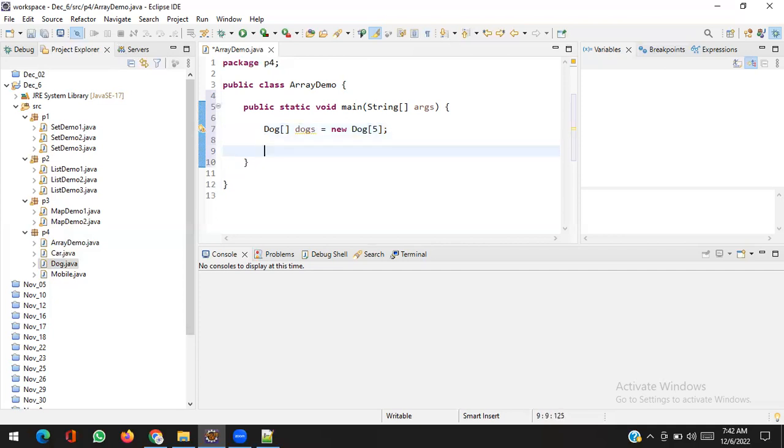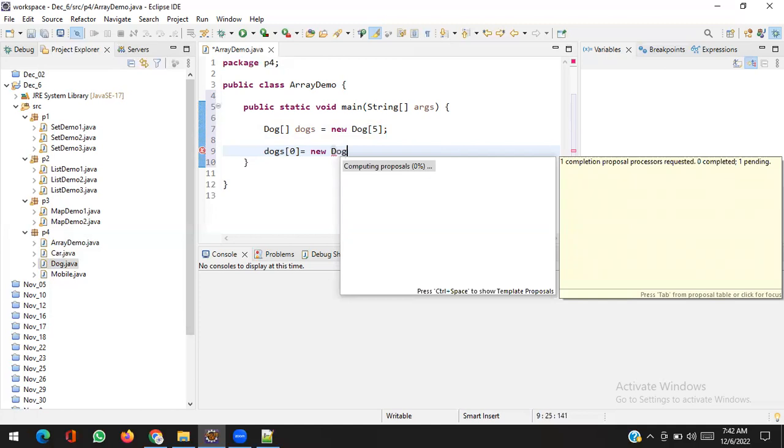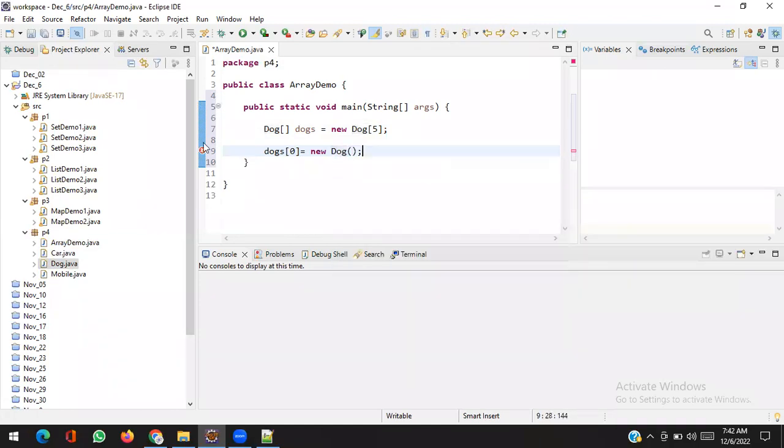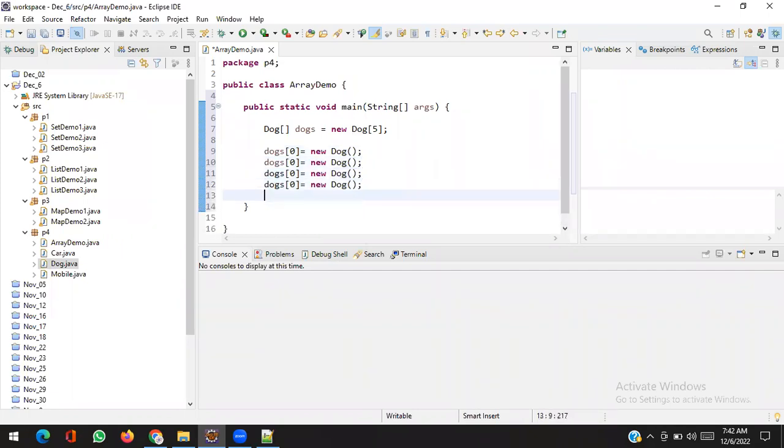Okay, so let's try to understand. Dogs 0 equal to new dog. Fine. Let me copy this code and write it 5 times. 0th element, 1st element, 2nd element, 3rd element, and 4th element. Yeah, now it's very good. Without any problem, it's working fine.